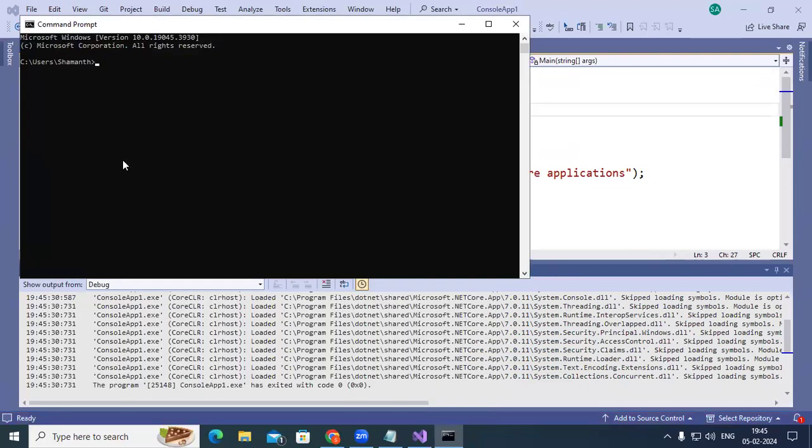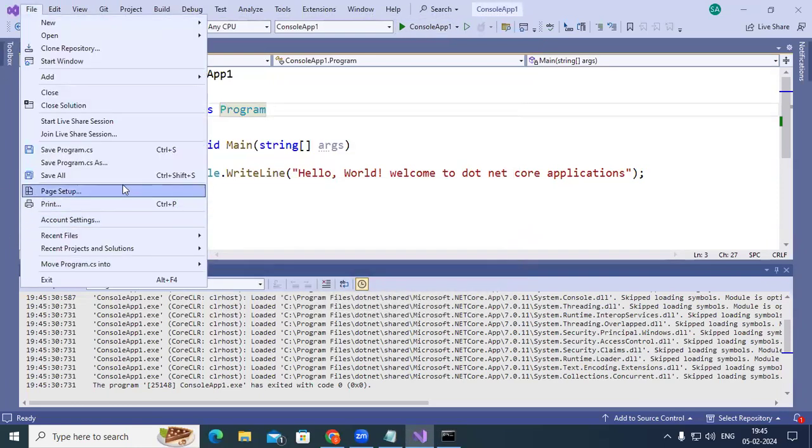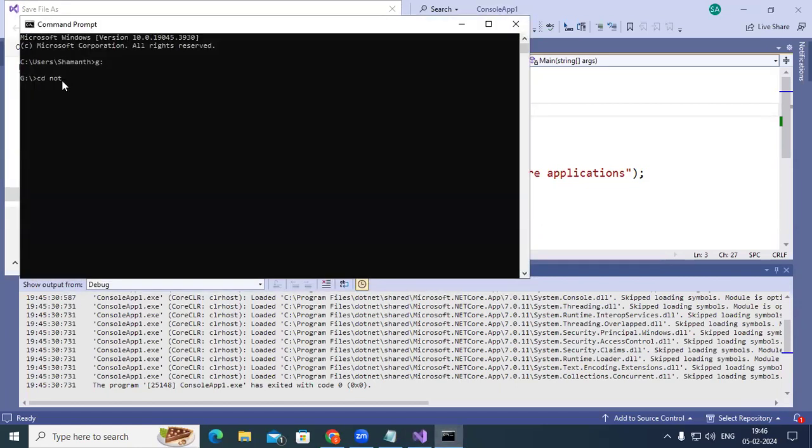I just go to the G drive. In this .NET folder, just now we actually created a folder. So what is the name of the folder? Let me see here. Save as here. So this is the path I have. I can copy this path and change into the concerned directory here.